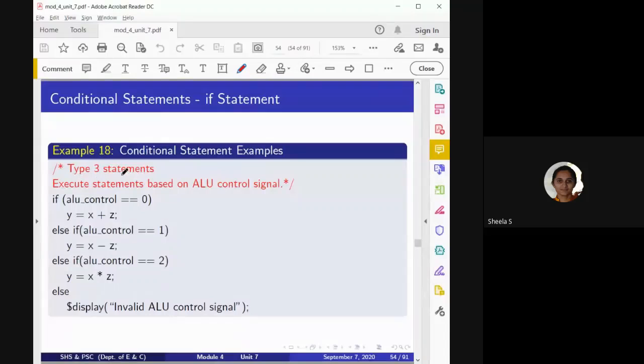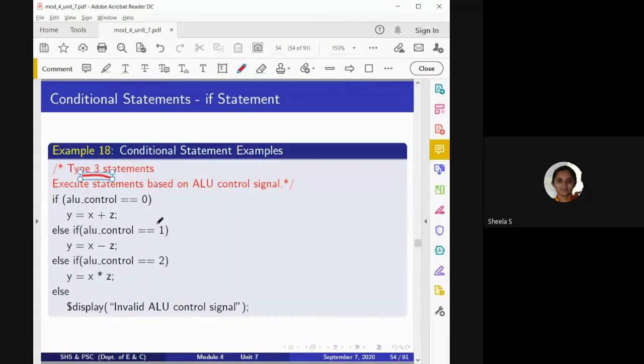In this type 3 statement, first we are going to check a condition. This example we have considered in the lab, like ALU and all, or even in the priority encoder most of the time. If one particular condition is not true, then we try the other condition. Like this, when multiple conditions have to be tested, in that case we use the type 3 statement.